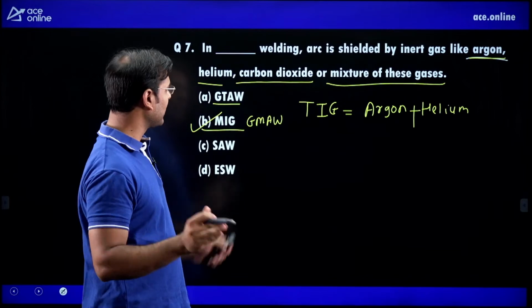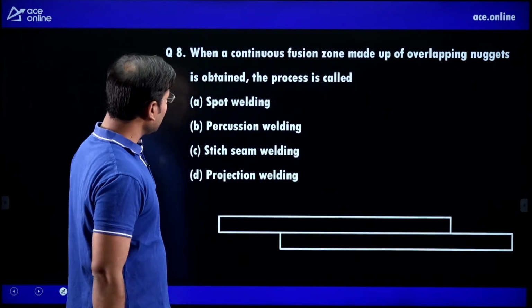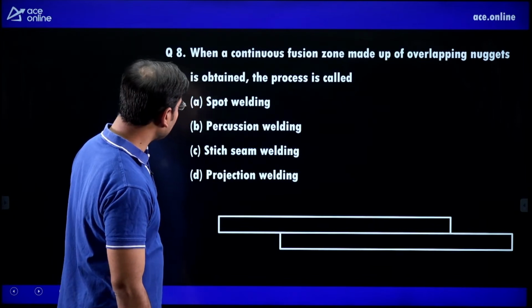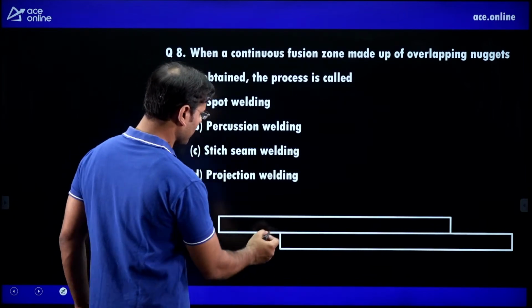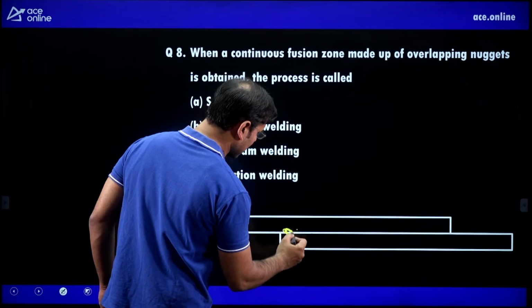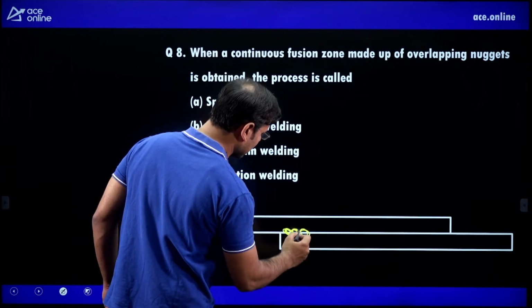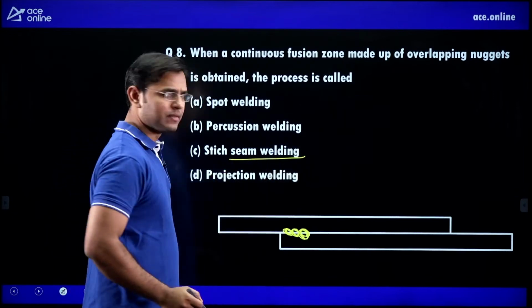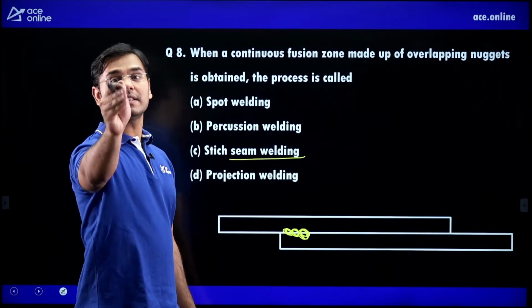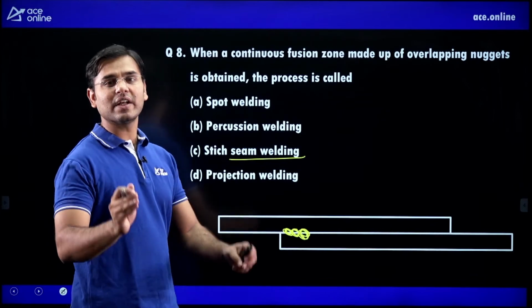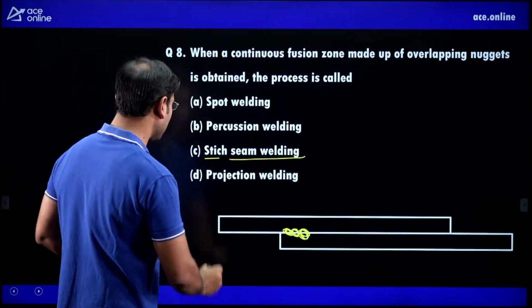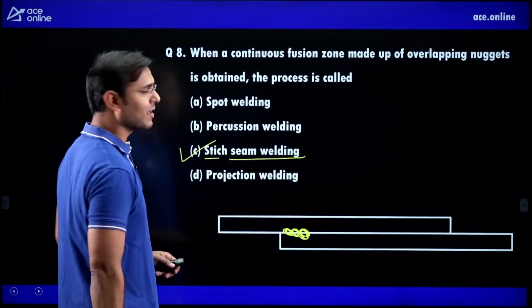Understood? Right. Next. When a continuous fusion zone made up of overlapping nuggets is obtained in the process, one nugget is like that, second nugget is like that, third nugget is like that, then which welding is it? It is known as seam welding, resistance seam welding. Also we can say stitch seam welding, correct?